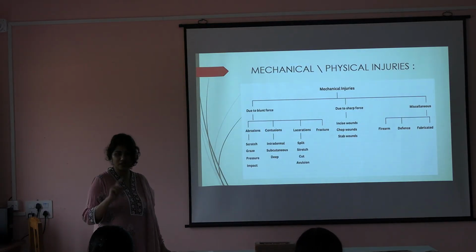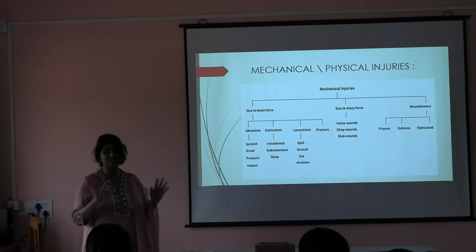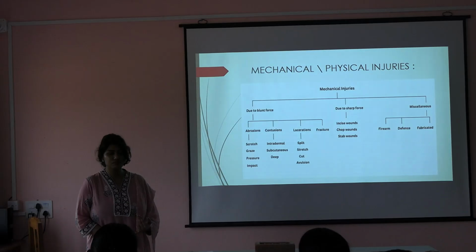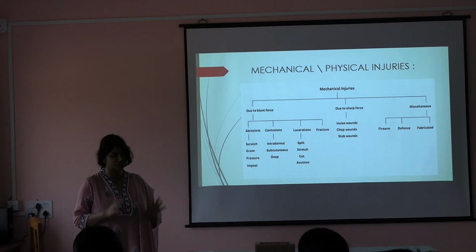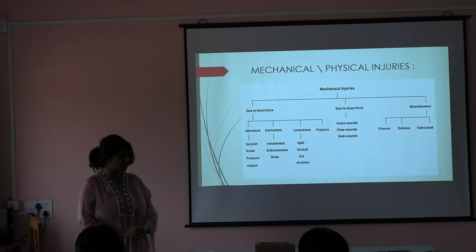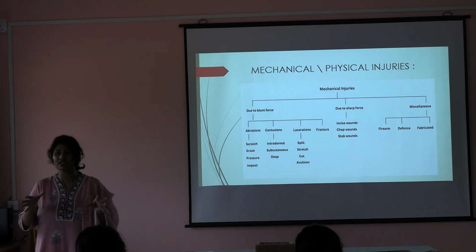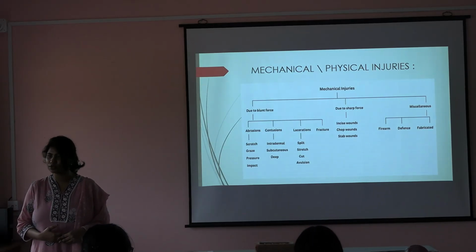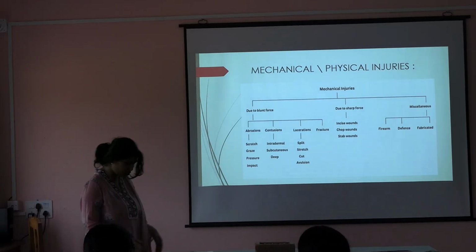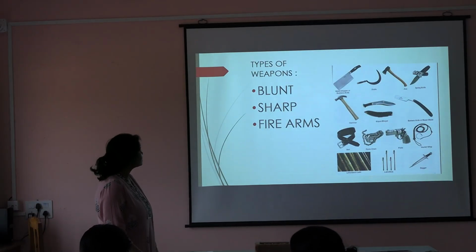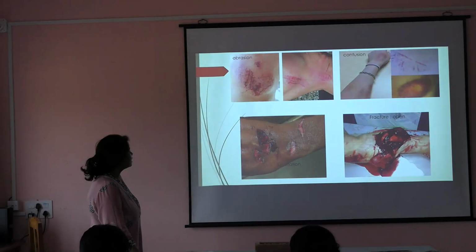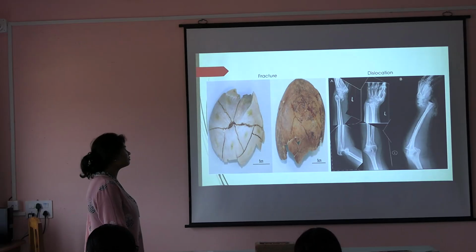Now, defense I have explained to everybody, and firearm injuries. Firearm injuries is an entirely different chapter. You need to know firearms, with pistol, shotguns, machine guns, all of the types of guns. You are supposed to know their parts, their cartridges, everything. The type of injury you need to identify, the type of bullet injury, just to identify करना है आपको किस लेवल से हुआ है, okay? As well as the type of bullet, you need to identify that as well. You will have classes, most probably. Okay, so now types of weapon में there is blunt, sharp, and firearm. Firearm weapons are present.